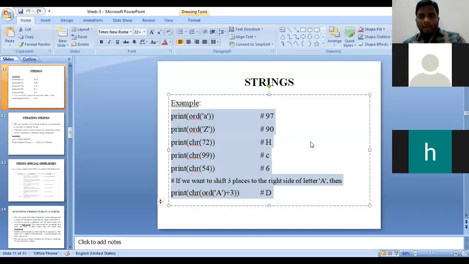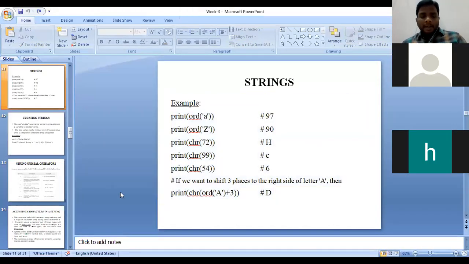Any doubts till now? Hope the last print statement is very clear to all of you. Suppose if I have given 5 here instead of 3, what will be the output? The output will be F. Why? Because from letter A, it shifts 5 places. So after A, B, C, D, E, F. F is the 5th alphabet, right? Then the output of that particular program line will be F.